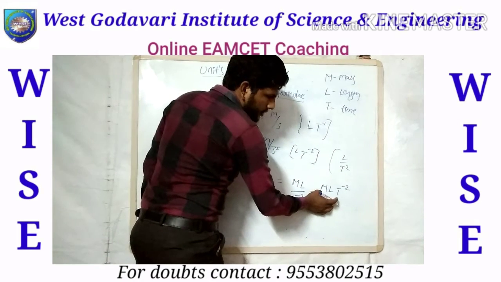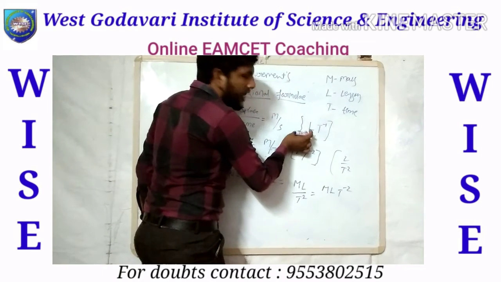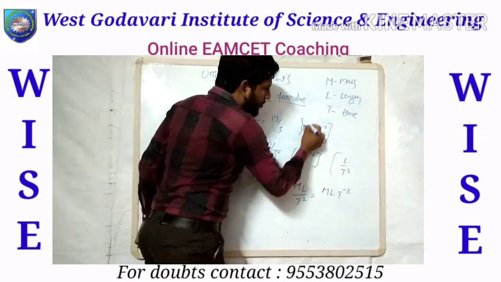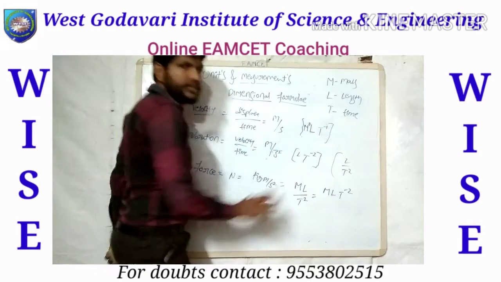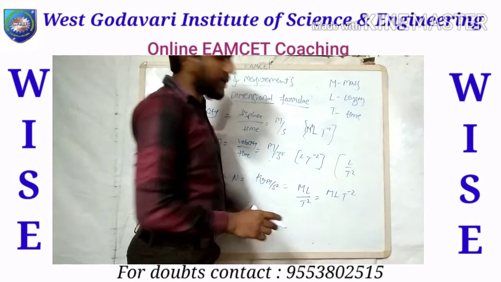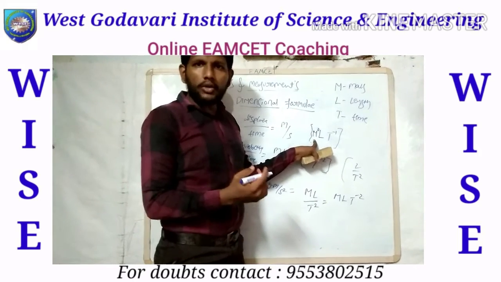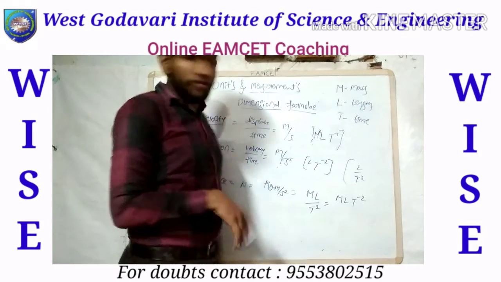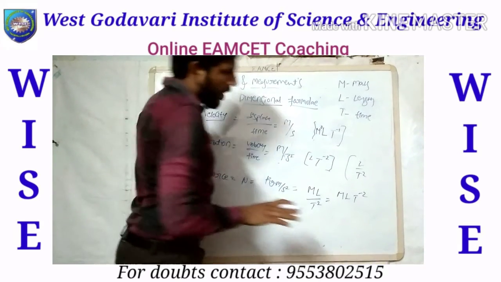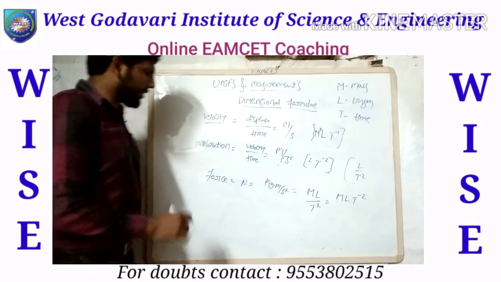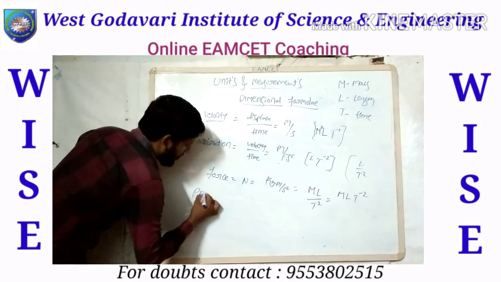In some cases, if there is no existence of a parameter, you can write M power 0 also. For example, LT inverse is only for velocity. There is no parameter for mass, so if you want to denote mass also, you can write M power 0, which simply means 1, since anything power 0 equals 1. So M L T power minus 2 is force.